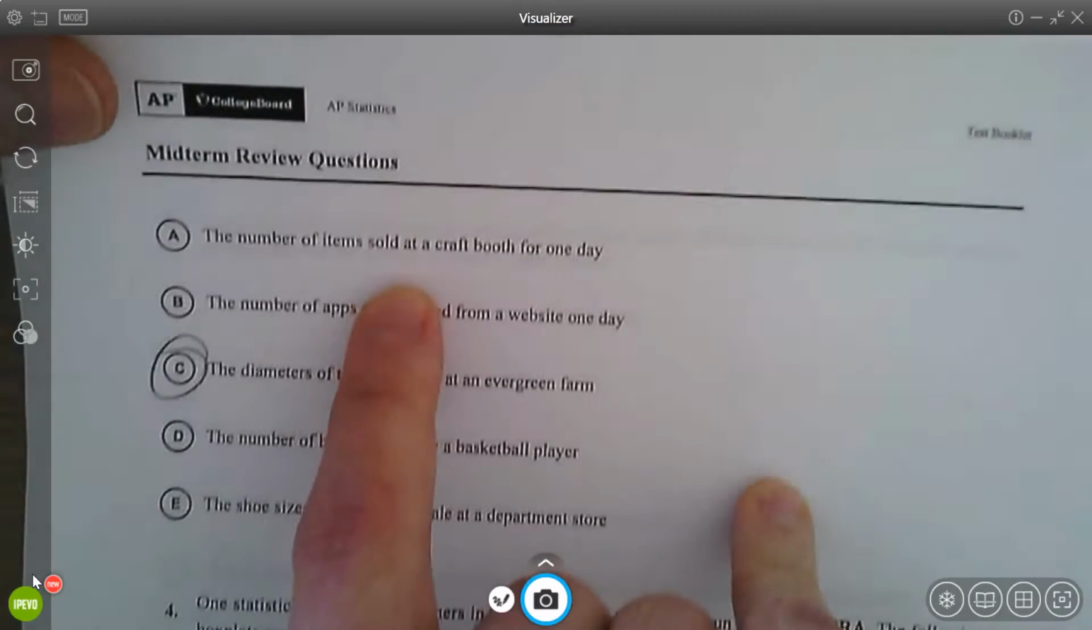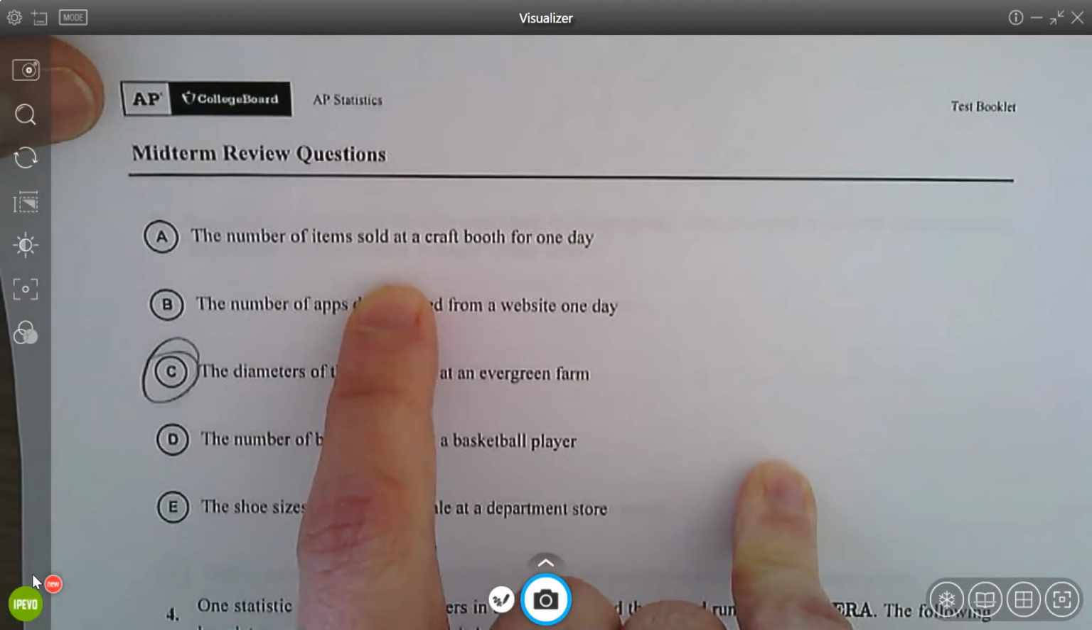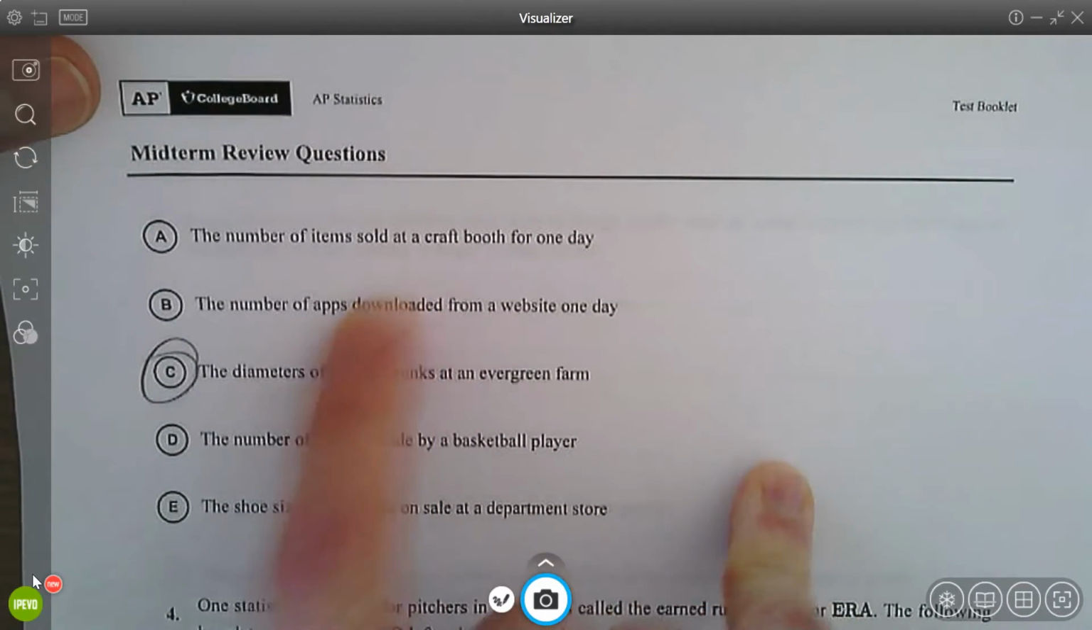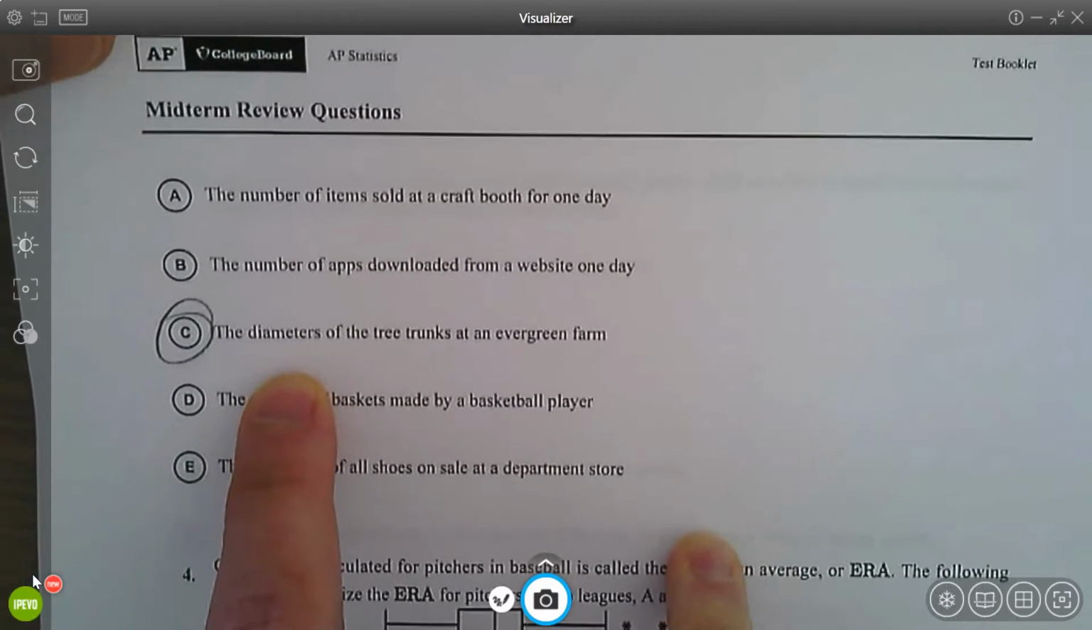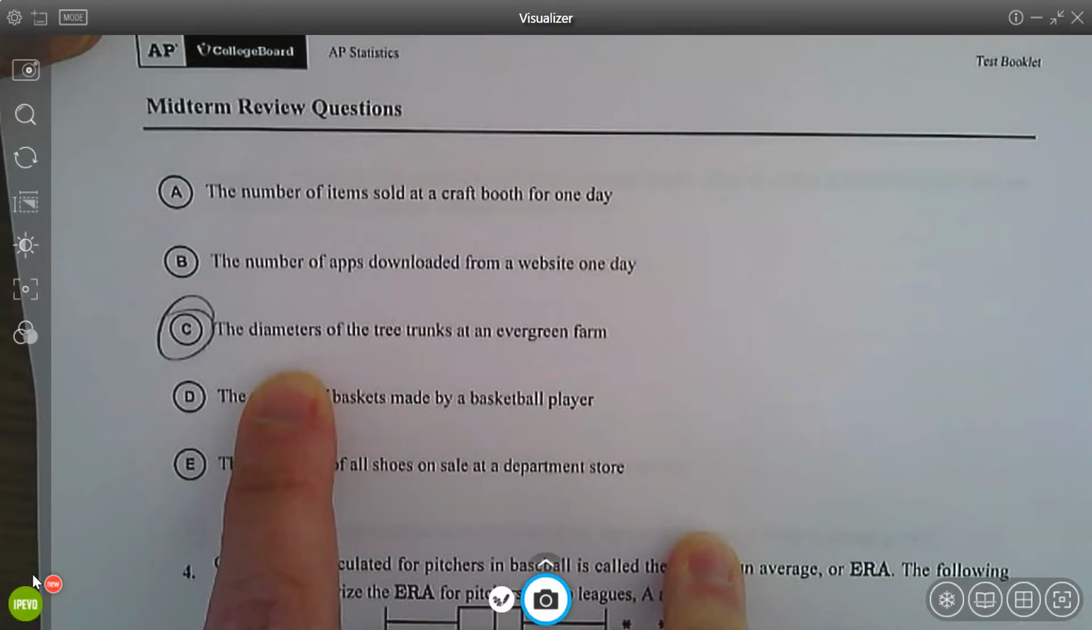Number three, continuous random variable. That means it can take on any single value. Items sold at a craft booth, that would be like 0 or 1 or 2. I can't sell like 0.6 items. Same thing for B, C. Anything on measurement is almost always going to be a continuous random variable, which this is.